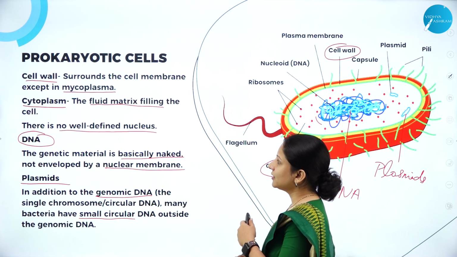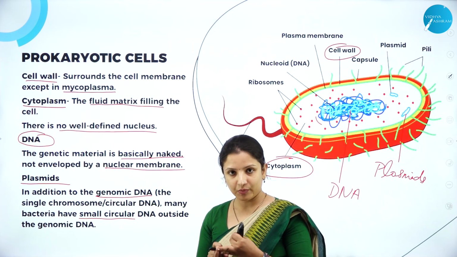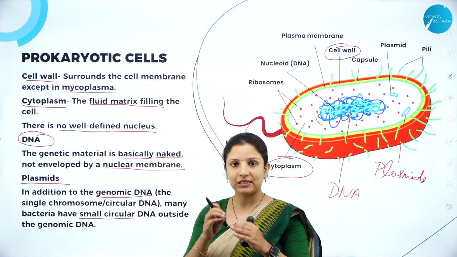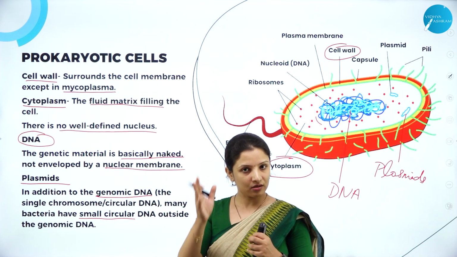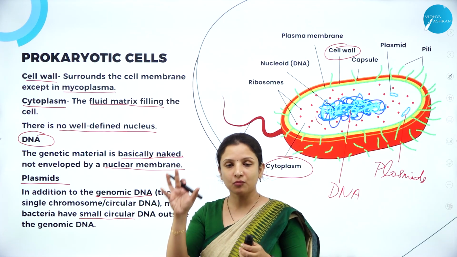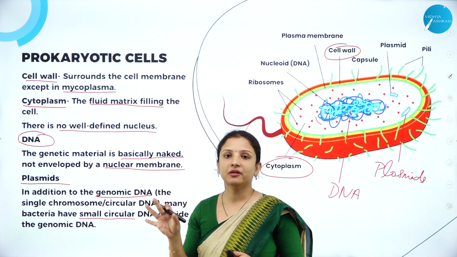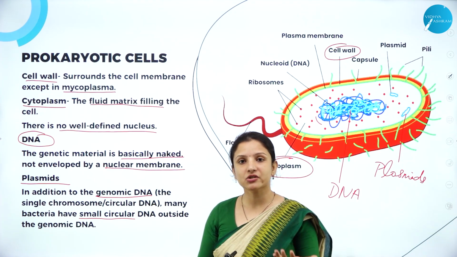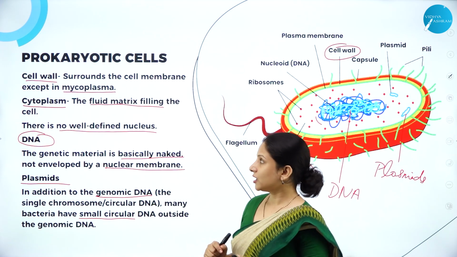So this is about the cell wall, which forms the outermost covering. Inner to the cell wall is the cytoplasm, which is the fluid matrix. In the cytoplasm, they have their genetic material, that is DNA, situated without any nuclear membrane covering. Apart from this DNA, they also have small circular genetic materials distributed in the cytoplasm, called plasmids. Plasmids are very important for genetic engineering because they are used as genetic tools.